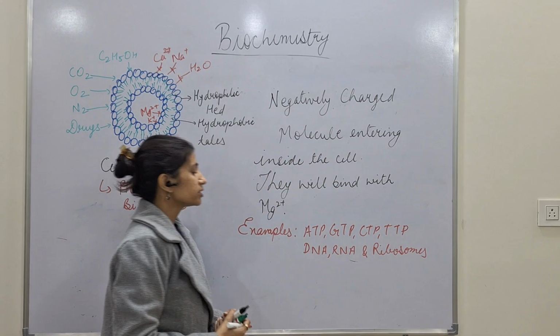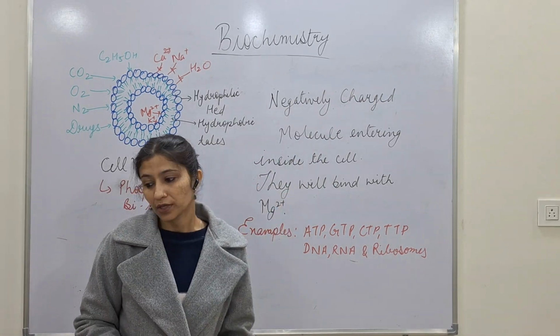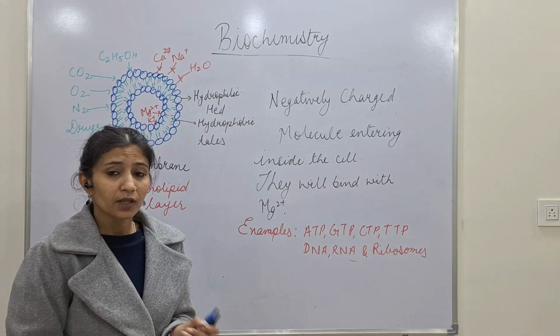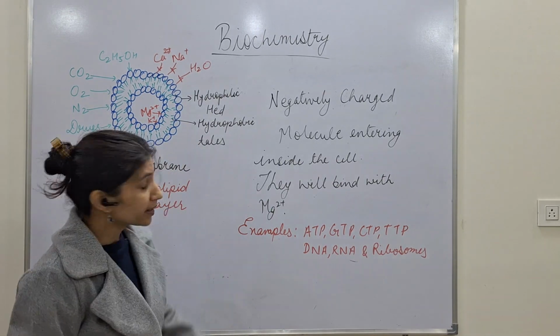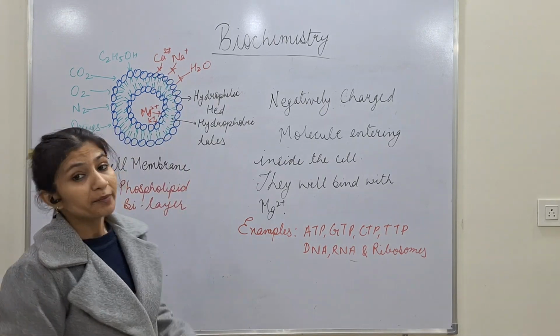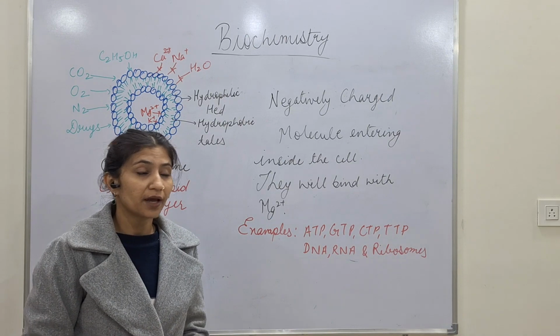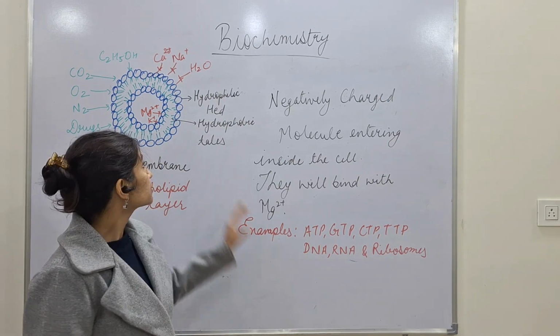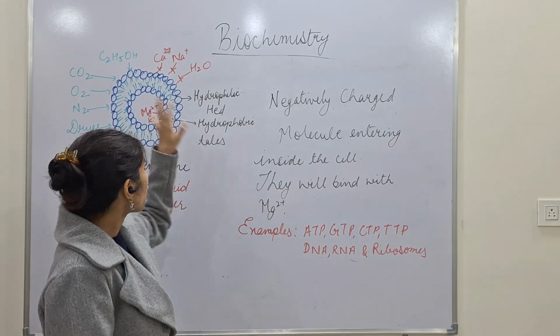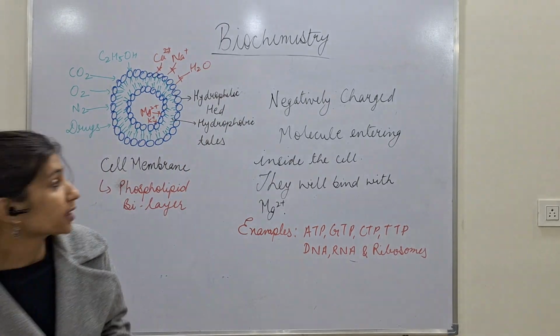All these molecules require magnesium to bind, and in the absence of magnesium they cannot do that. Now let's move ahead in the lecture and understand a very major ion, which is calcium, and how it enters, where it goes, and what happens if something goes wrong with the calcium, or if it increases. So let's move further.